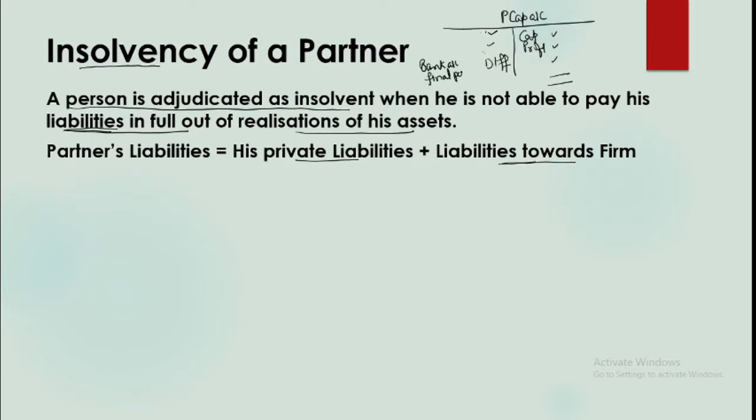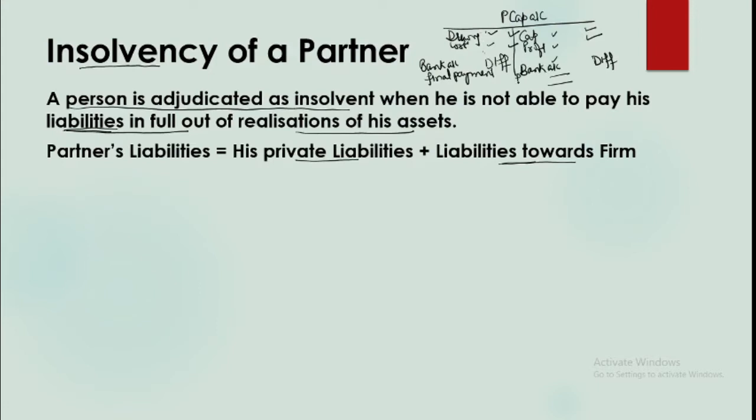Herein the person is not having any liability towards the firm, rather he will be getting money from the firm. Whereas if a partner is having, say, a lesser capital and he is having more drawings or his share in losses is more, in that case the difference will be coming on the credit side. That is, you have more losses, so now you will have to make up for the loss, so you need to bring money into the firm.